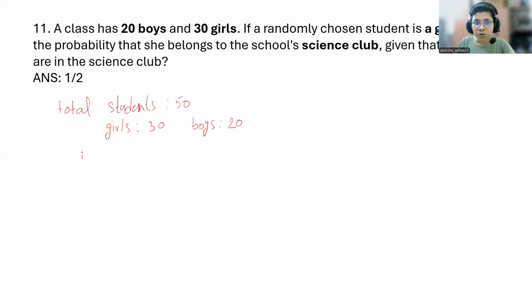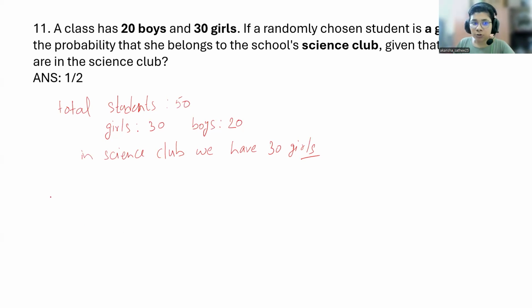Now, in the science club, we have 30 girls, right? 30 girls are there. Now you are picking one student at random, and given that that student belongs to the science club.